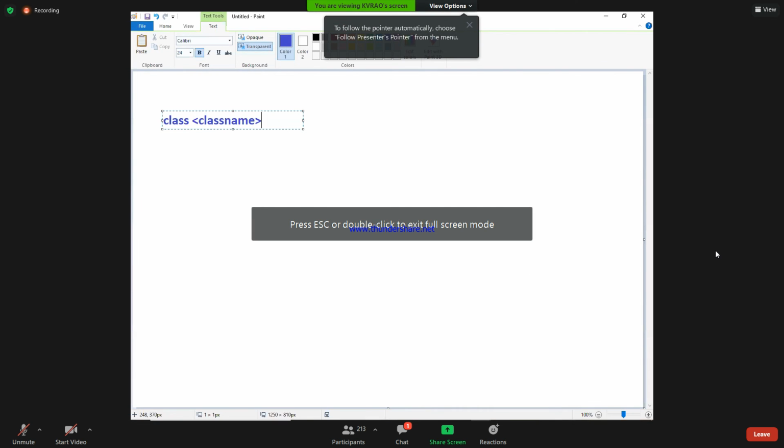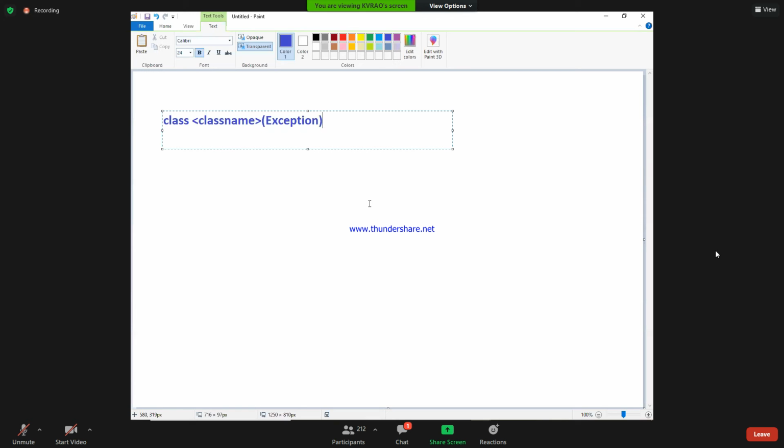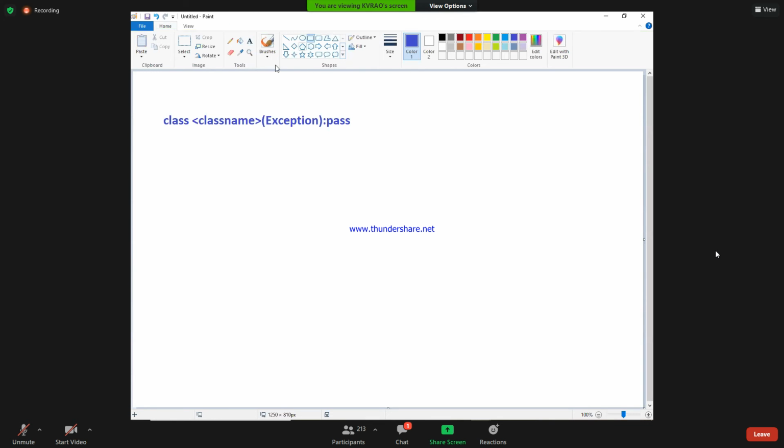In the brackets, you need to write the base class name. What is that base class name? Exception. It is the syntax for developing our own exception. Colon, I will write pass. I don't write anything inside, just the class name and Exception. I will write the body later. Now I just write pass. It is only the step for development of your exceptions.